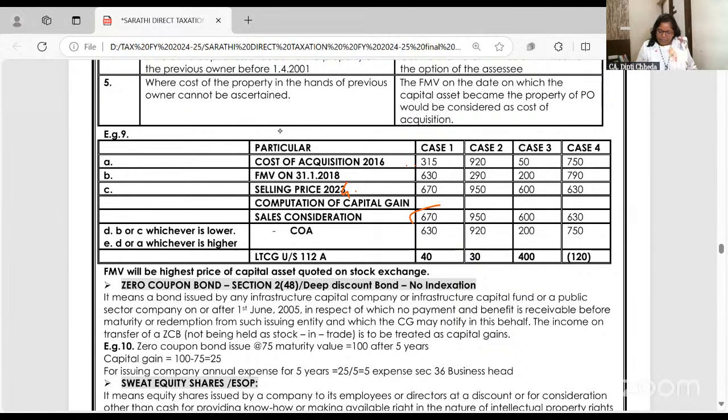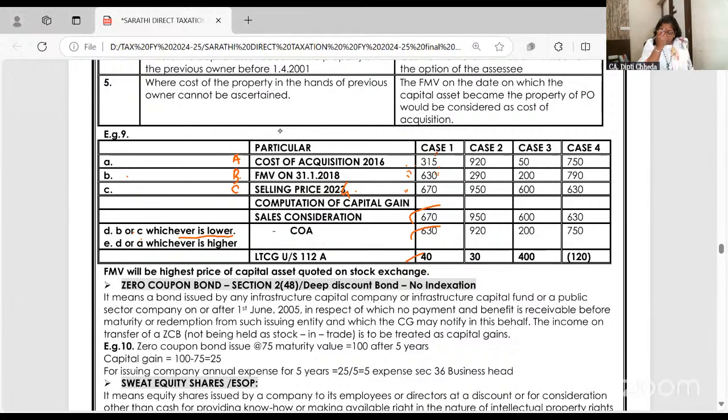Fair market value, B or C, whichever is lower; I want to take it as B. Fair market value or selling price, whichever is lower, 630. That or cost, whichever is higher. So 630 will be deducted as cost in the long-term capital gain.